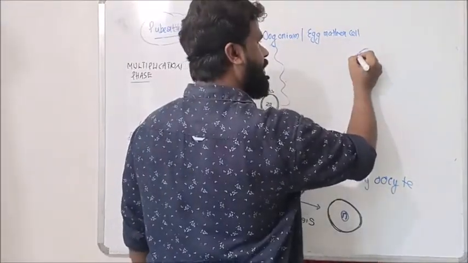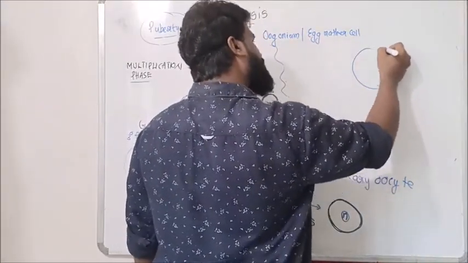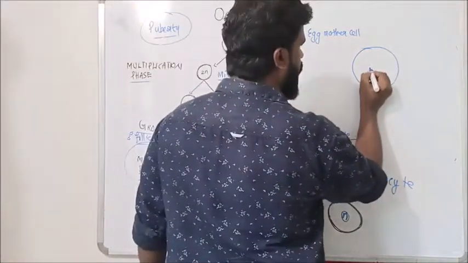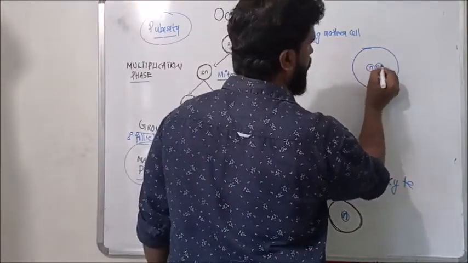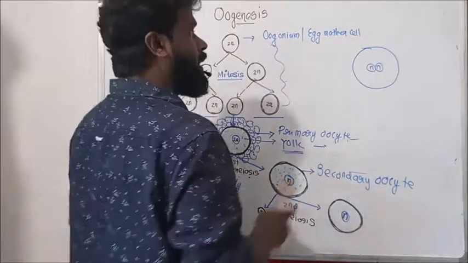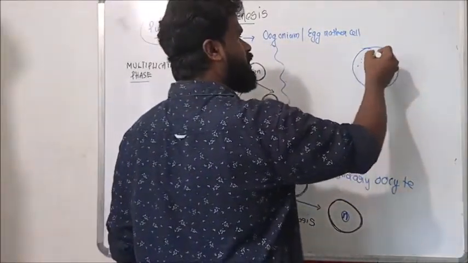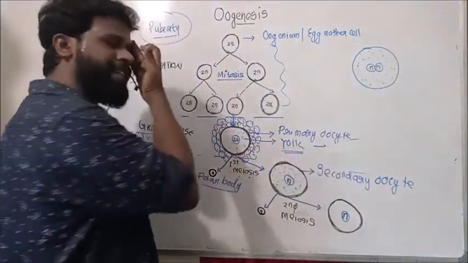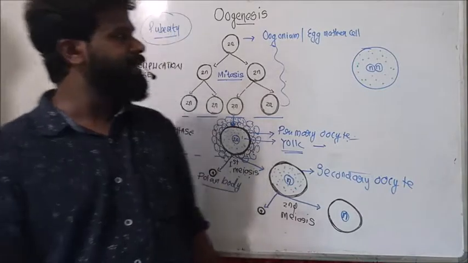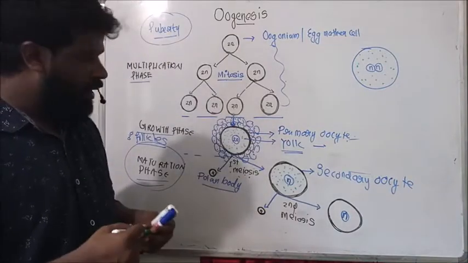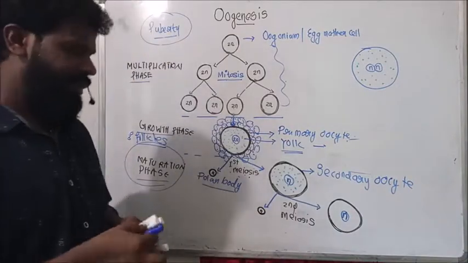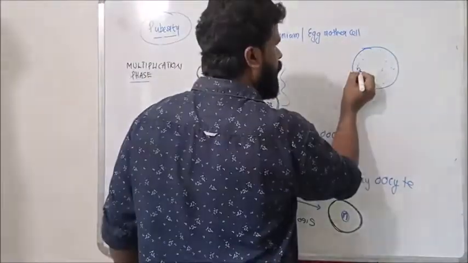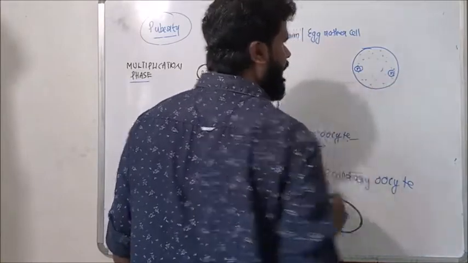Suppose this is the primary oocyte. This primary oocyte is a diploid cell, 2N. Its cytoplasm contains yolk or reserve food materials. Yolk materials, or vitellogenesis, take place during the growth phase. Here, during this first meiosis, the nuclear division is complete and equal.